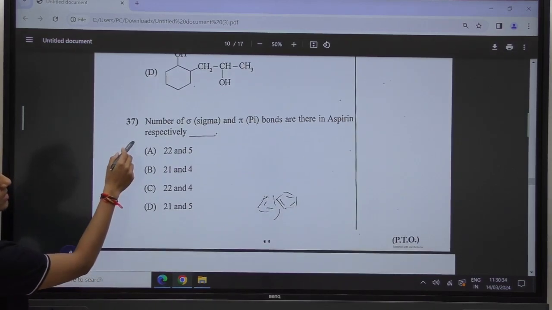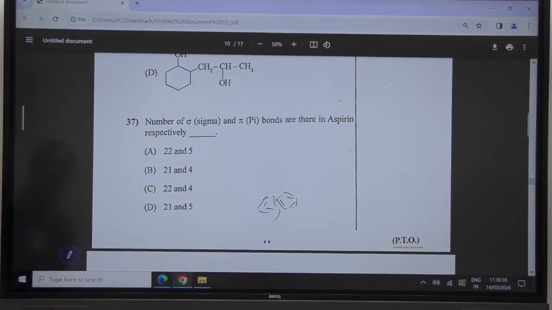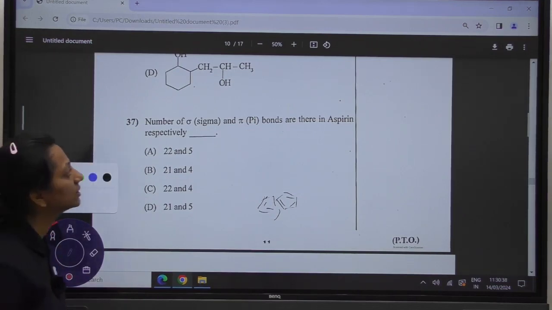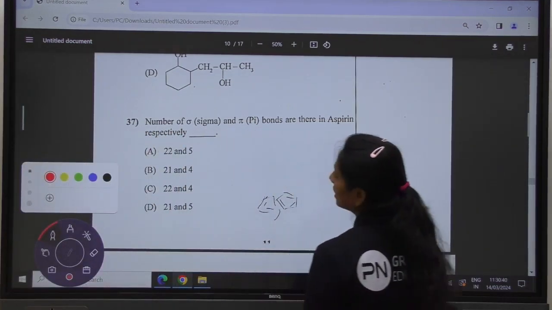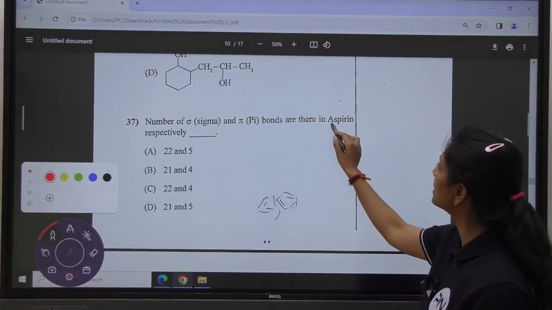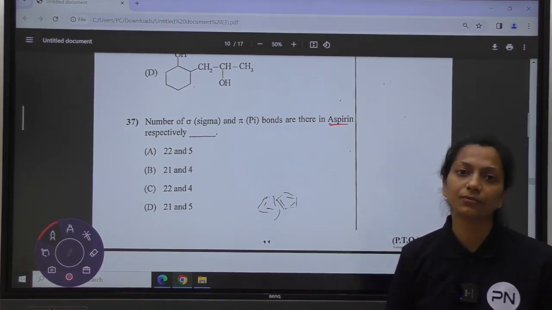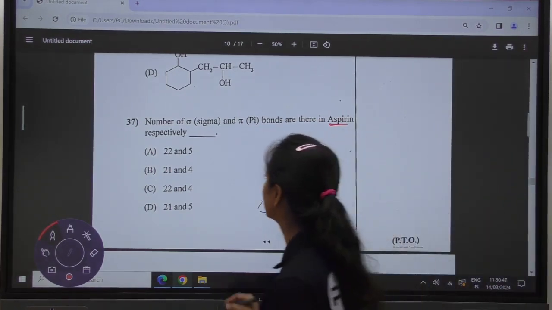In the next question they are asking about the sigma and pi bonds of aspirin respectively. First of all, we will see how aspirin is formed.